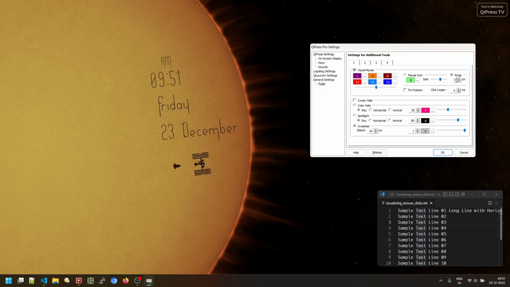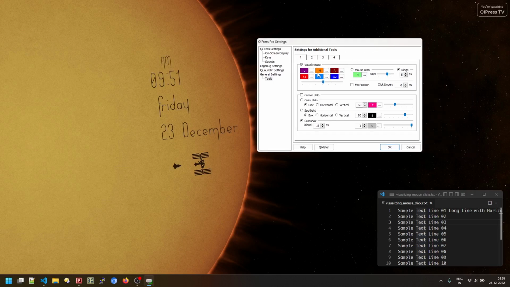The options that you can set for the ring are the size of the ring, which is the size of the various clicks. The clicks that are visualized are only the L, M, and R buttons. None of these bottom row buttons are visualized. I'm sorry, the size is only with this, and then the transparency works, which is common.